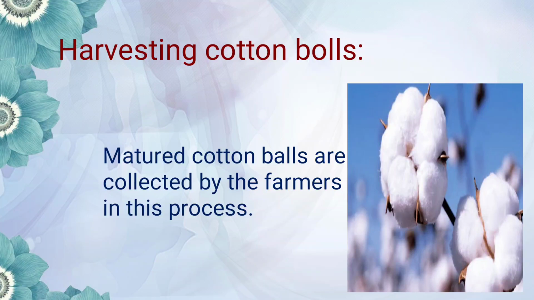Now, let me explain each and every process in detail. See, the first one is harvesting. Everyone knows about cotton plants. They are generally found in black soils. The fruits of the cotton plants are called cotton bolls. These cotton bolls are about the size of a lemon. At the mature state, the cotton bolls burst and open into a white cottony material that is collected by the farmers. This process is called harvesting.